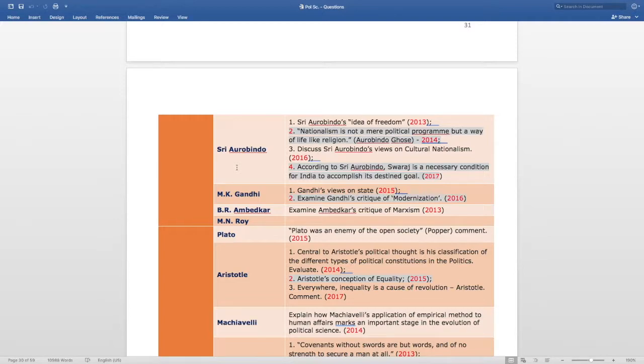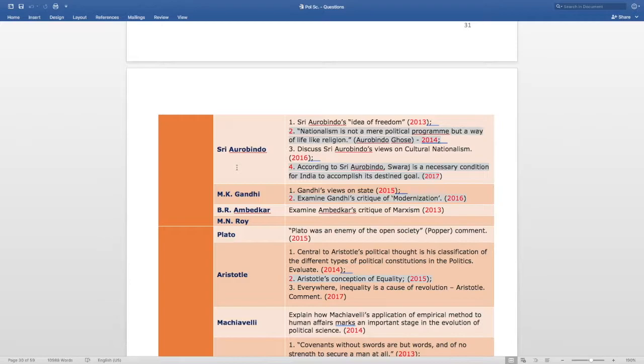So, Sri Aurobindo is another important topic of this section. Next subtopic is M.K. Gandhi. The question is Gandhi's views on a state. This question is asked in 2015. The next question that is asked from the same topic in 2016 is examine Gandhi's critique of modernization.